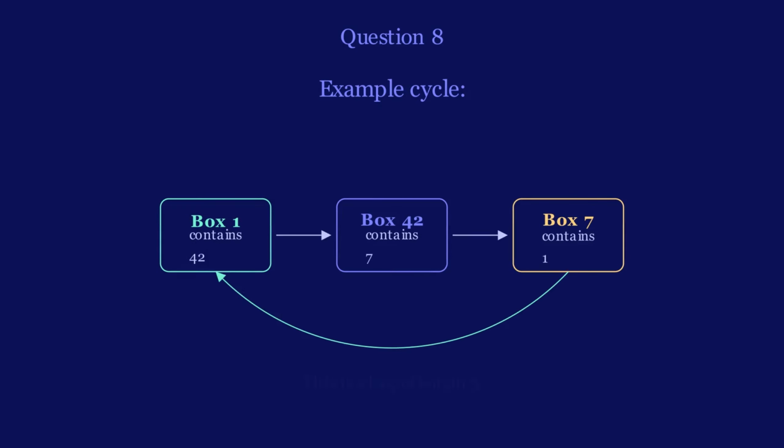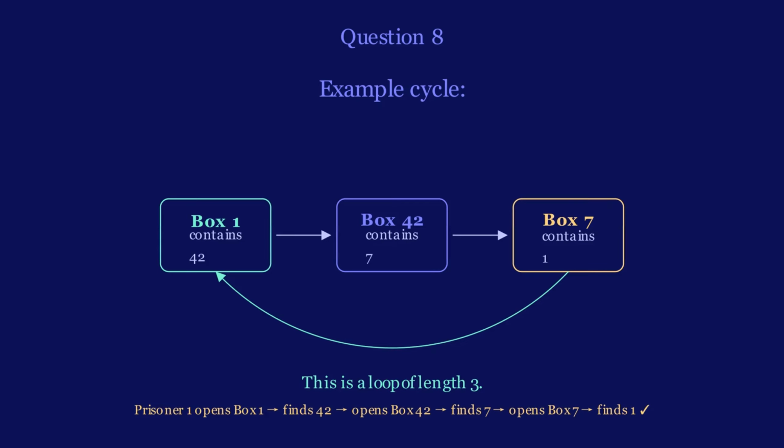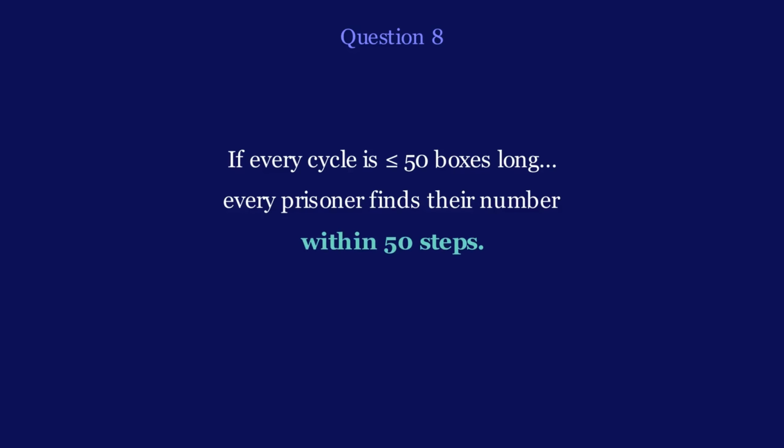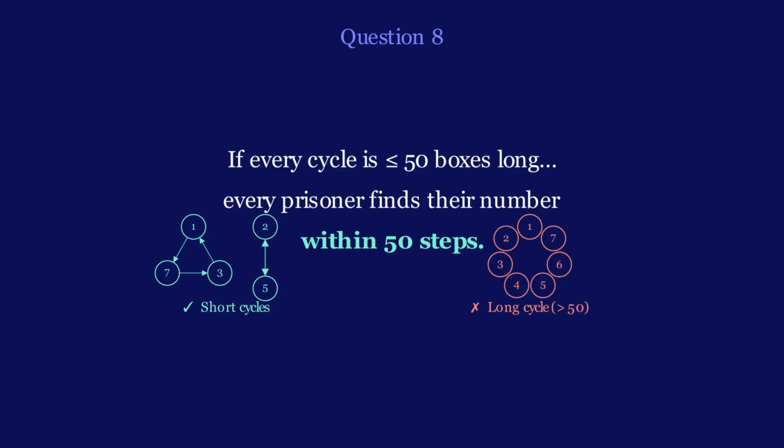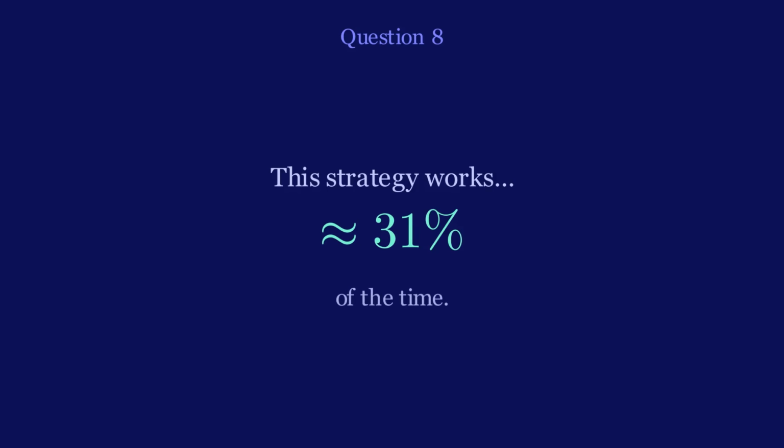For example, box 1 says 42. Box 42 says 7. Box 7 says 1. That's a loop. Now here's the key. As long as every loop is 50 boxes or shorter, every prisoner will find their number within 50 steps. And the crazy part, this strategy works about 31% of the time.